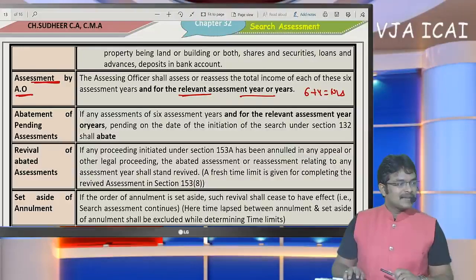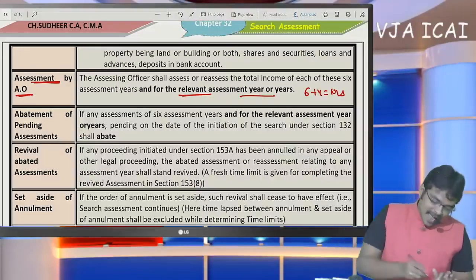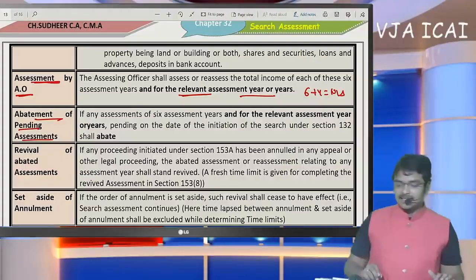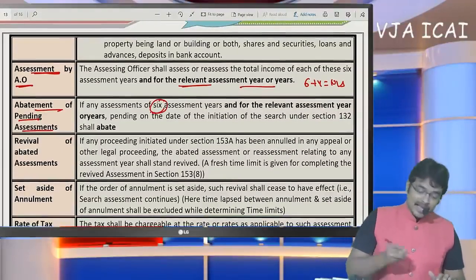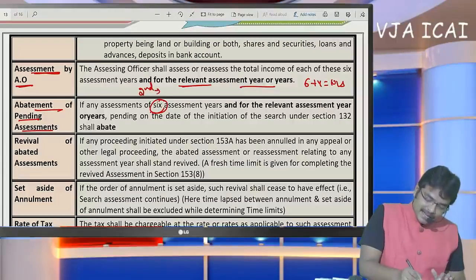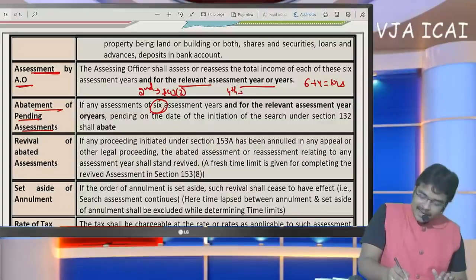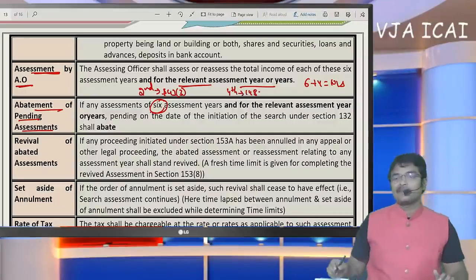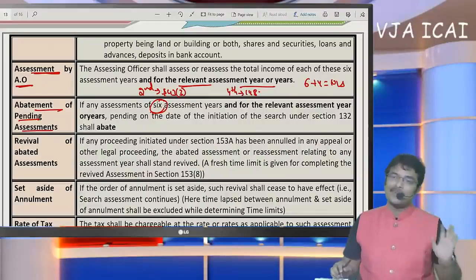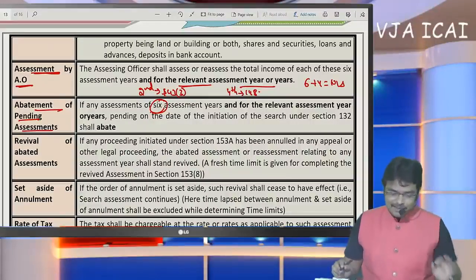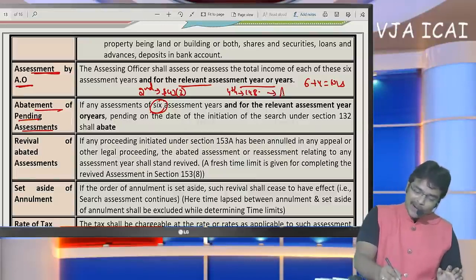So next thing, let me present you regarding abatement of pending assessments. Sir, here last 6 years we are going to make assessment, in which in second year scrutiny assessment is pending. Okay. And in 4th year income escaping assessment is pending. Since in all the assessments we are going to compute total income only, when search has been executed, all the pending assessments shall be automatically withdrawn.